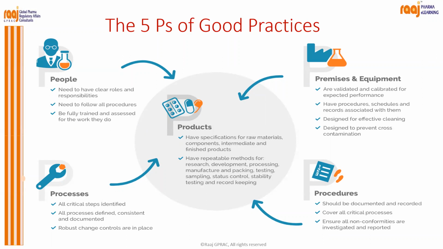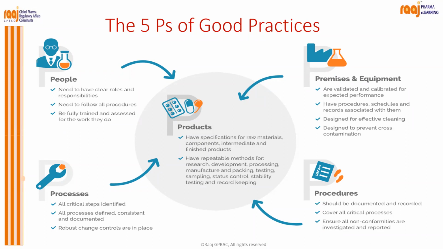You can say your technology and your process are robust when it gives consistent results. I have already quoted the example of McDonald's, right? Then all these people, premises, procedures, processes are relevant to your products, right? So all are interlinked. See, there should not be a mismatch of any linkages.